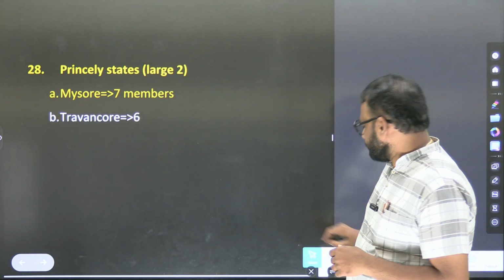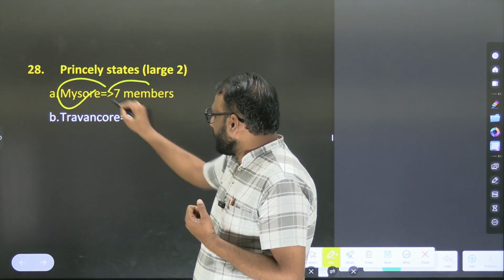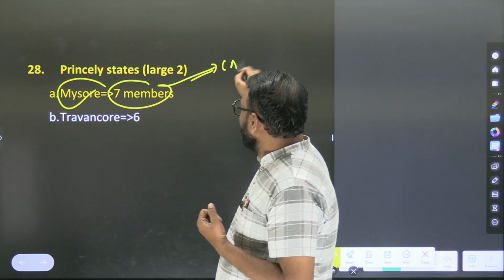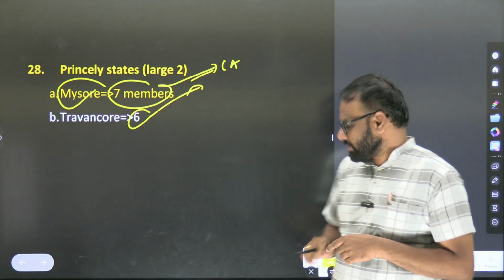Princely states, I focused only on the large 2. Mysore, from Mysuru 7 members went to Constituent Assembly, and from Travancore 6.